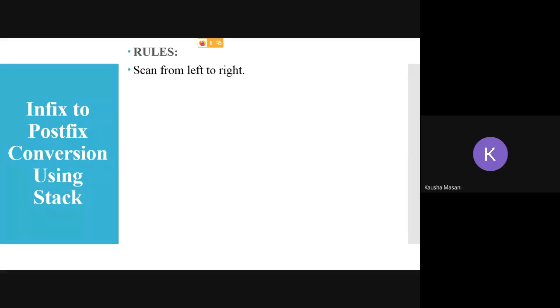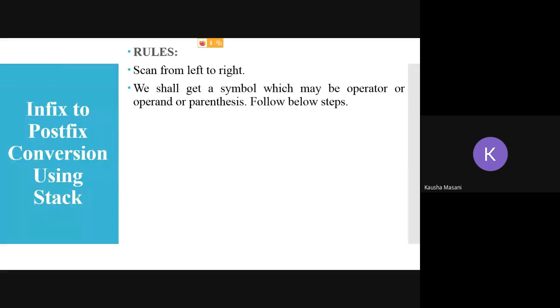Okay, and the third column will be your postfix expression or a prefix expression. I have included that also, you will see it in a while. The next step is you are going to get a symbol, either the operator or the parenthesis, in your scanning part. While you are scanning from left to right, you are going to get either an operator, operand or parenthesis. So what you have to do in that case?